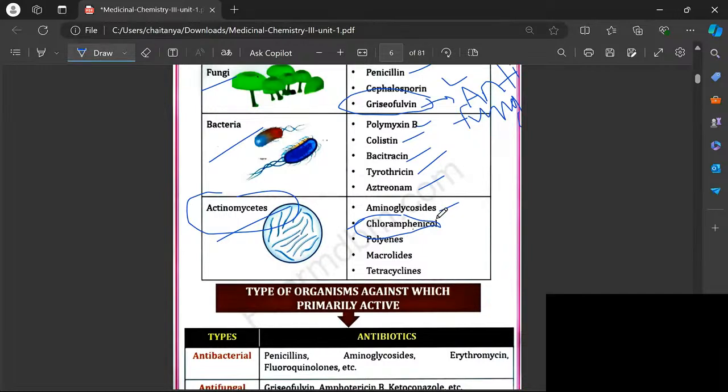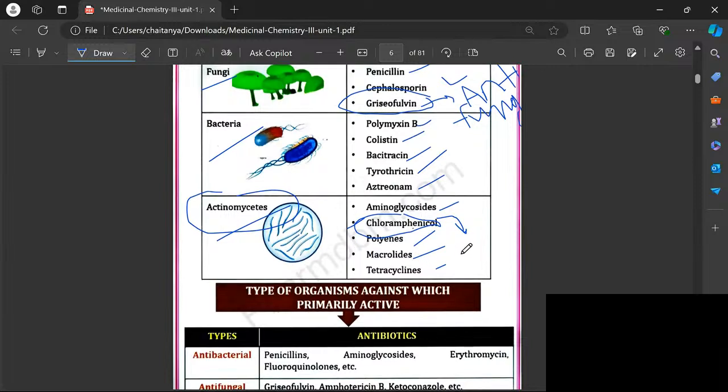If this drug is given to newborn babies, then there is a famous side effect. What is that? Gray baby syndrome. Next, we have polyenes, macrolides, and tetracyclines.